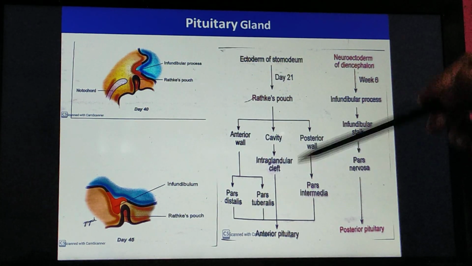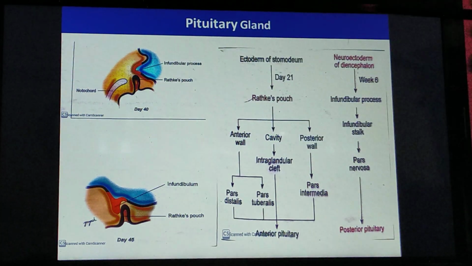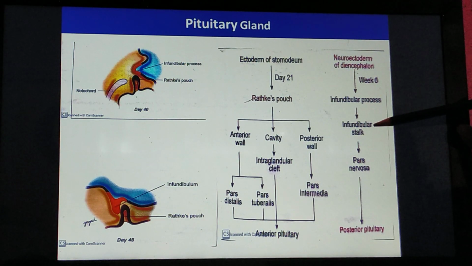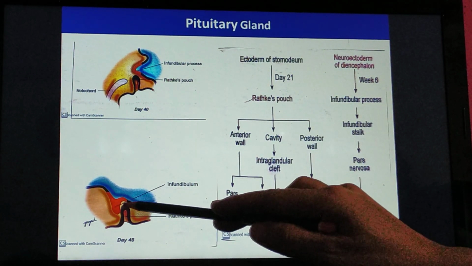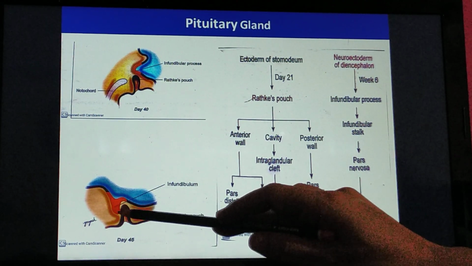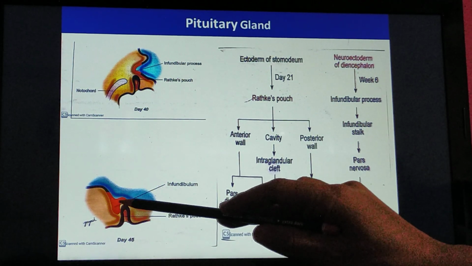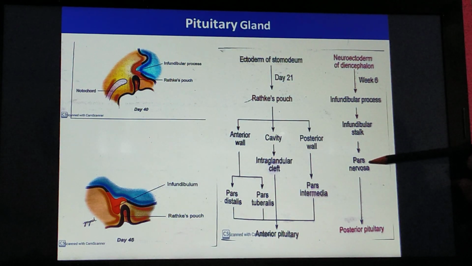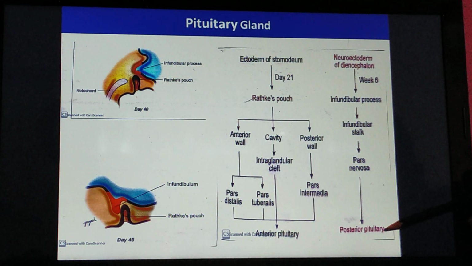of the pituitary. Now, from the infundibular process, what happens by the end of the 6th week of intrauterine life? An evagination called the infundibular process starts appearing. Afterwards, this evagination deepens to form the infundibular stalk. The stalk afterwards gets fused over the dorsal part of the Rathke's pouch. This infundibular stalk afterwards gets converted into pars nervosa, which is nothing but the pars posterior or posterior pituitary.